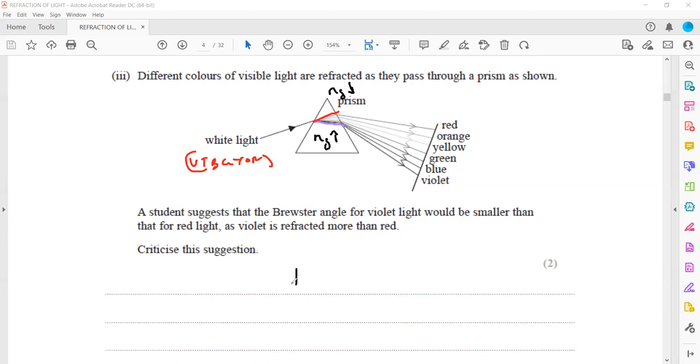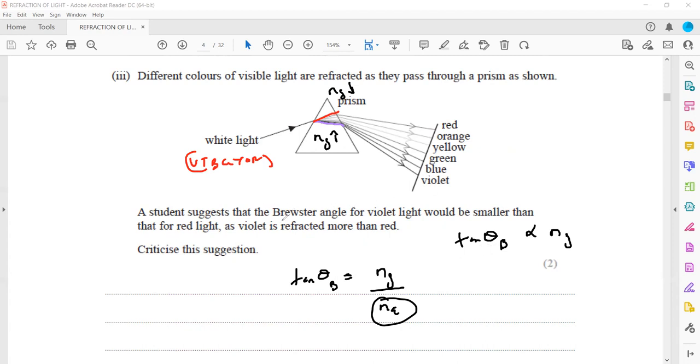And we have the formula that tangent θ_B is equal to the refractive index of glass divided by the refractive index of air. The refractive index of air is not changing. So we can say that tangent θ_B is proportional to the refractive index of glass. It means a light which experiences a higher refractive index of glass will have a greater Brewster angle.